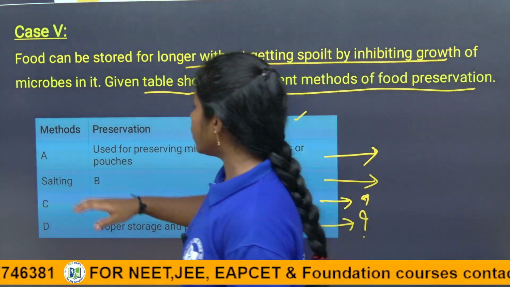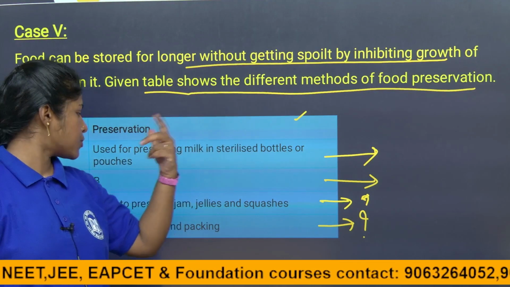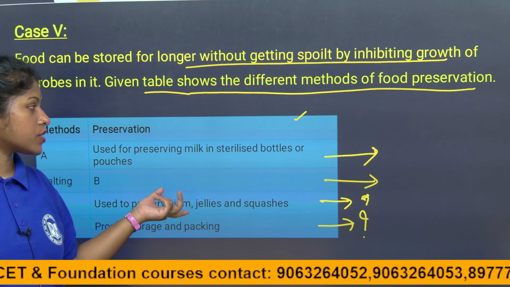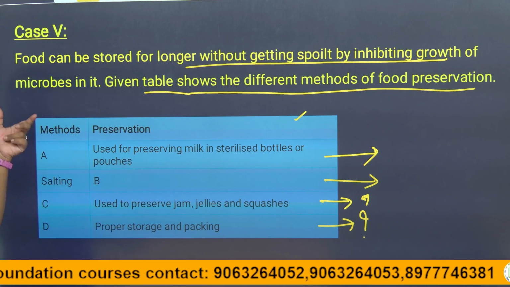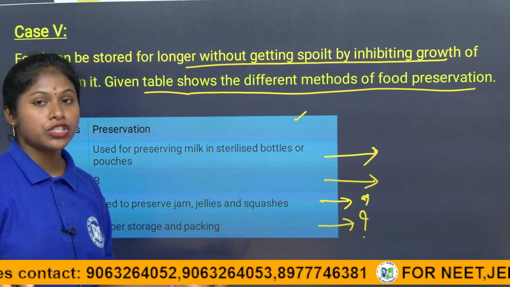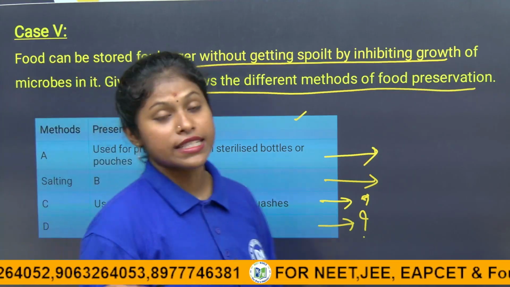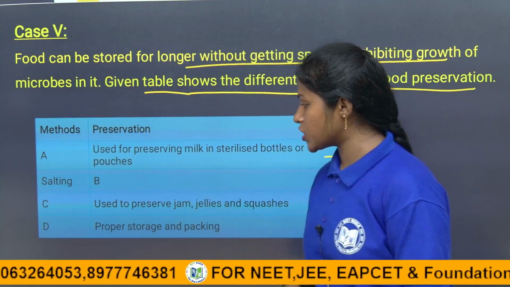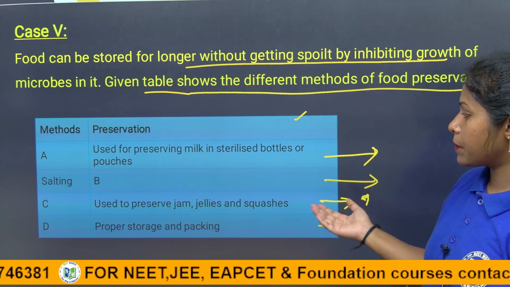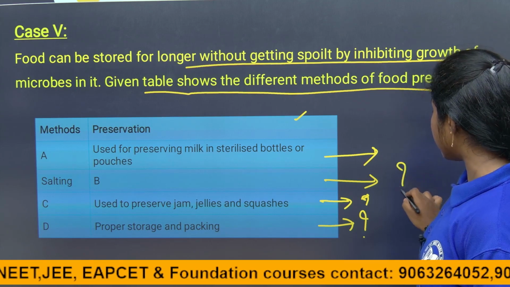What method is used for preserving milk in sterilized bottles and pouches? Here salting is given as a method, and for what preservation is it used? Also C is given as a method, used in the preservation of jam and jellies. Is it a natural or artificial preservative method used to preserve jam, jellies and squashes? Coming to the last option, children, D, proper storage and packing. What do we call this method of preservation? Let's give the answer in the next session, children.